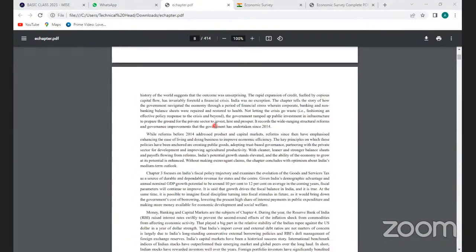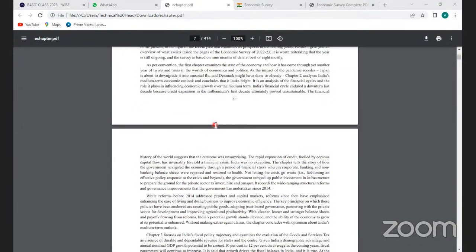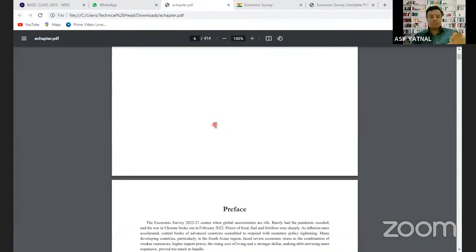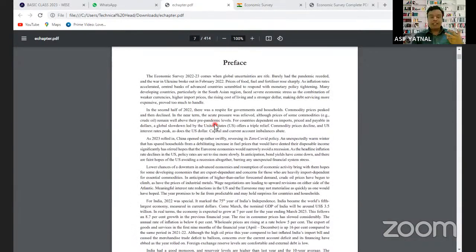Yes, sir. Preface मतलब क्या होता है? Preface means introduction. Like before you read the economic survey, अगर आपको एक बैकग्राउंड चाहिए कि हमें इकोनॉमिक सर्वे को पढ़ना है, तो that is what is explained here.